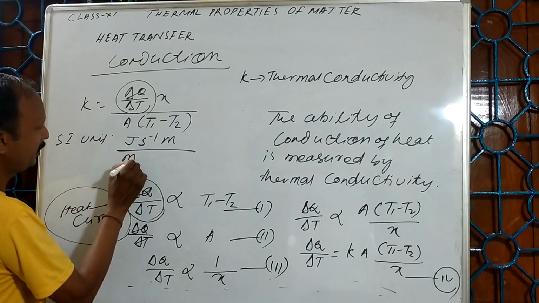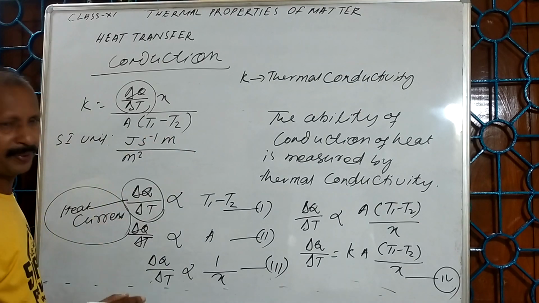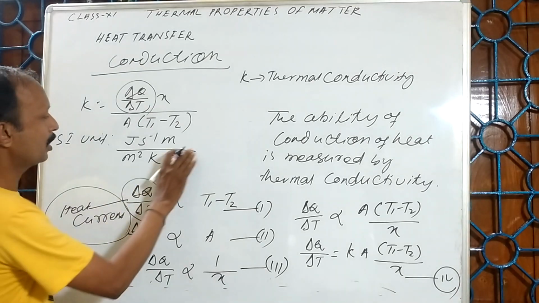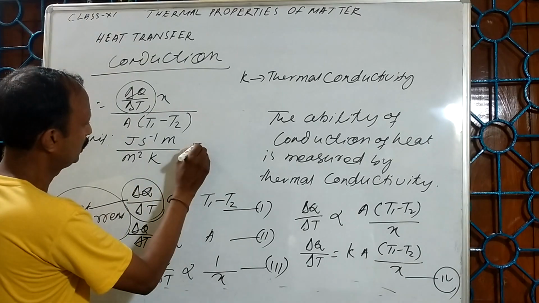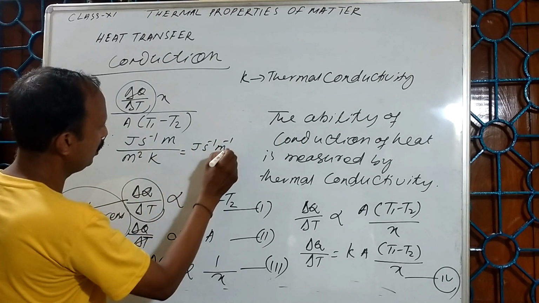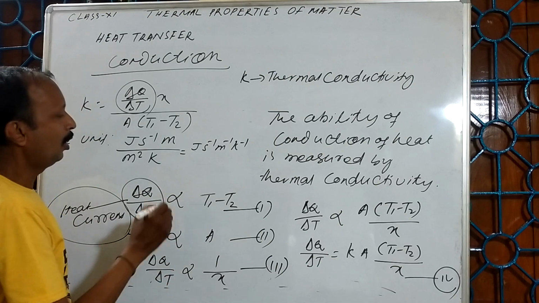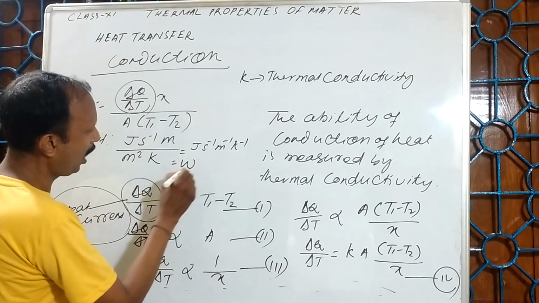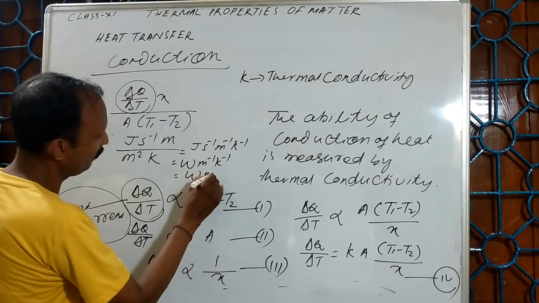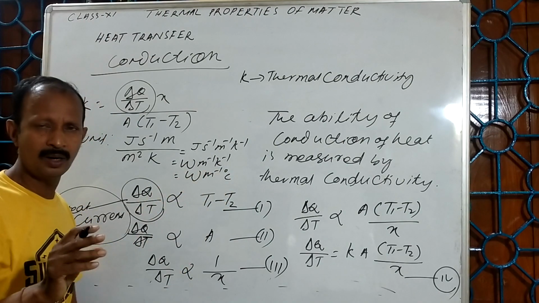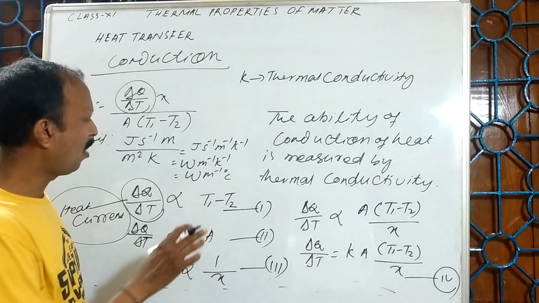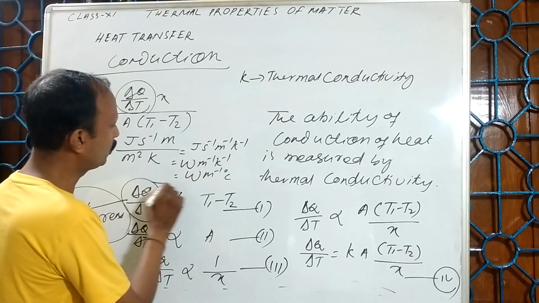Area of cross section is meter square, change in temperature is Kelvin. So it is joule per second per meter per Kelvin, or you can say watt per meter per Kelvin, or we can write watt per meter per degree Celsius, because the difference of temperature of 1 Kelvin and 1 degree Celsius are both equal.